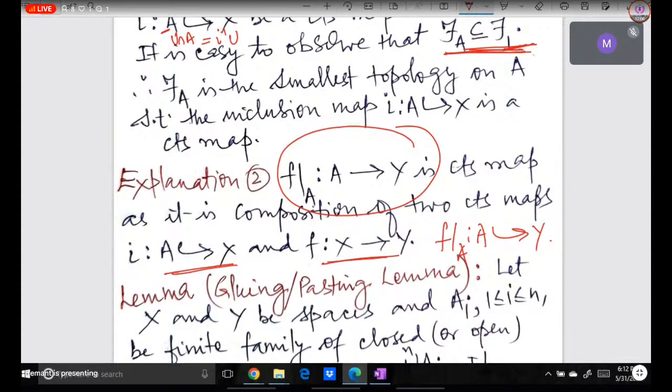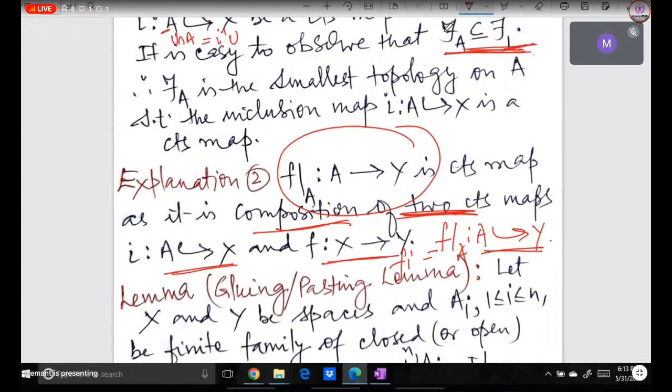Okay, and we have earlier seen that the composition of two continuous maps is continuous. So that's why this composition f composed with i, what is it? That is nothing but f restricted to A. And this is continuous. Why? Because I have already written, this is continuous because it is a composition of two continuous maps.